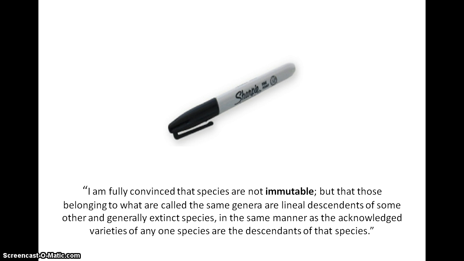What did Darwin propose about all species? Take a look at the picture. That's a picture of something that's not immutable. I'm sorry, that's a picture of something that is immutable. Got confused by the double negative. Immutable means unchangeable. So Darwin believed that species were changeable, therefore not immutable.